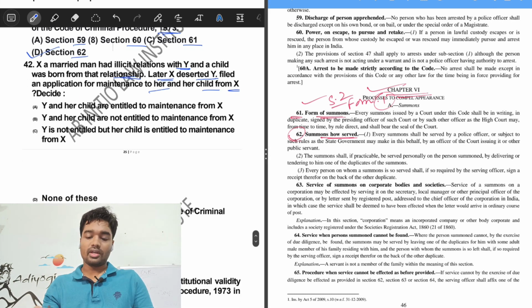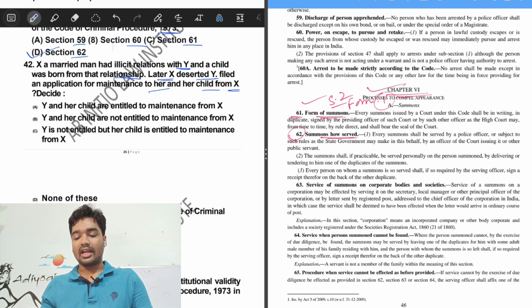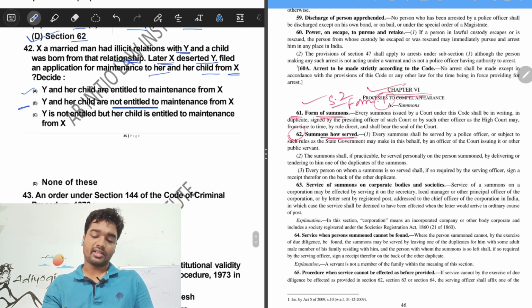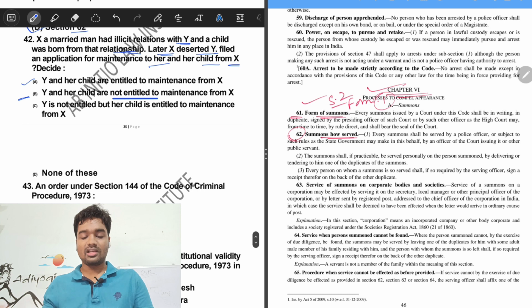Option A: Y and her child are entitled to maintenance from X. Option B: Y and her child are not entitled to maintenance. Option C: Y is not entitled but her child is entitled to maintenance from X. And lastly, none of these.